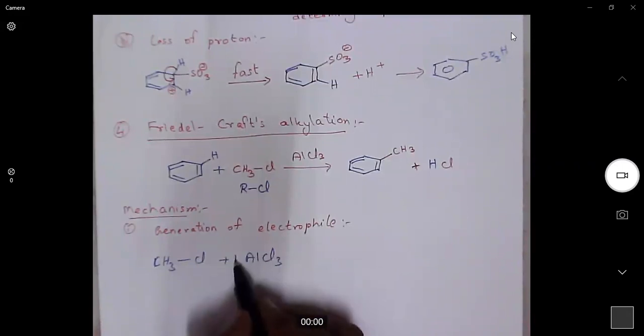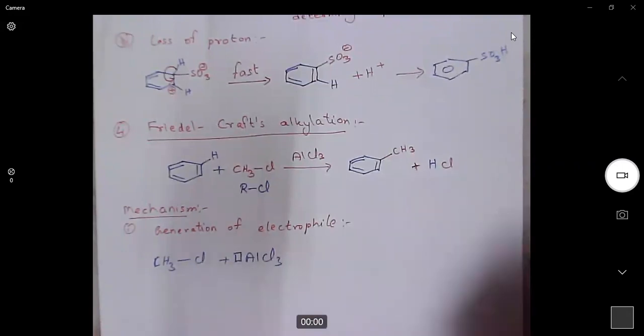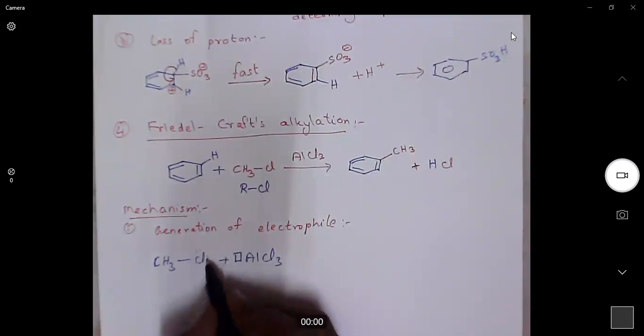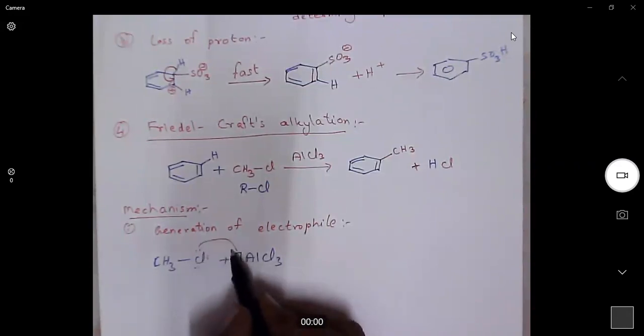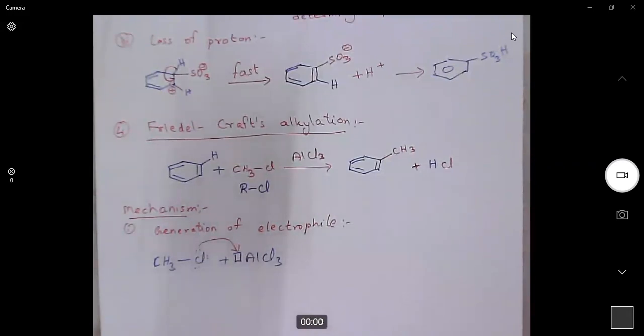AlCl3 is a strong Lewis acid. Chlorine, which has 3 lone pairs on it, will be easily attracted to AlCl3. Because AlCl3 is a very strong Lewis acid, it will easily polarize the halogens.